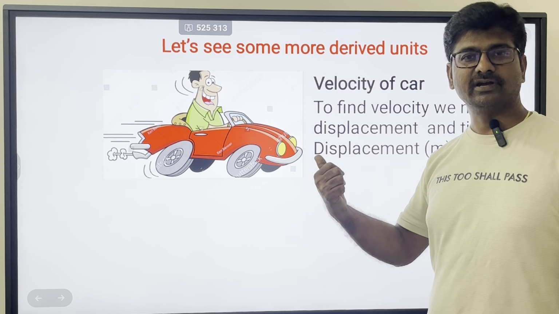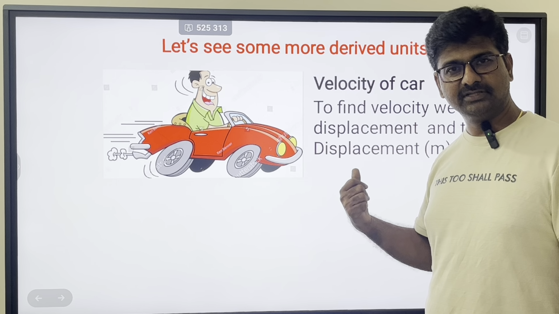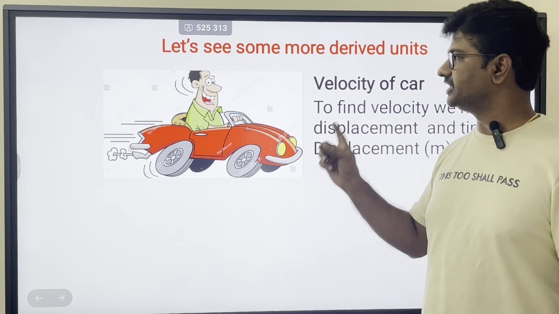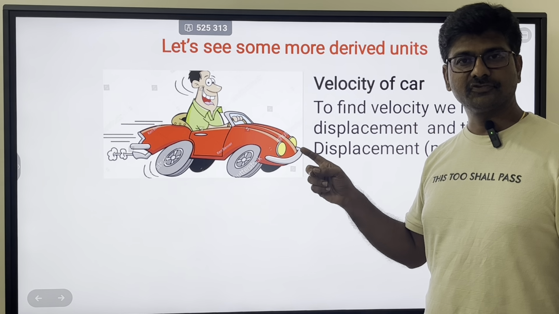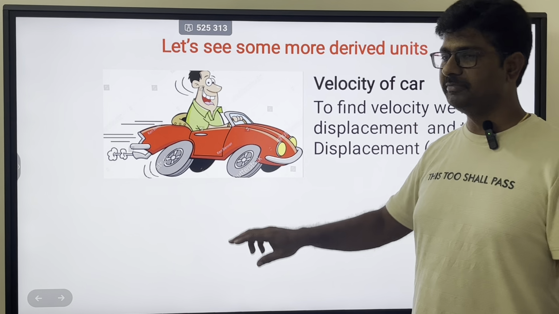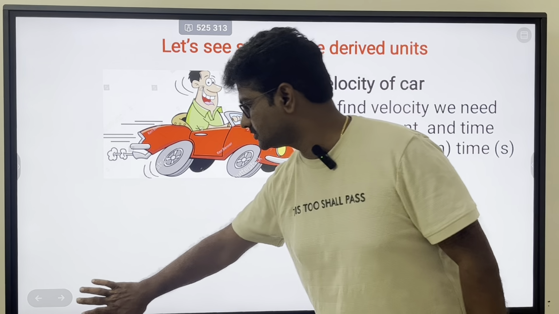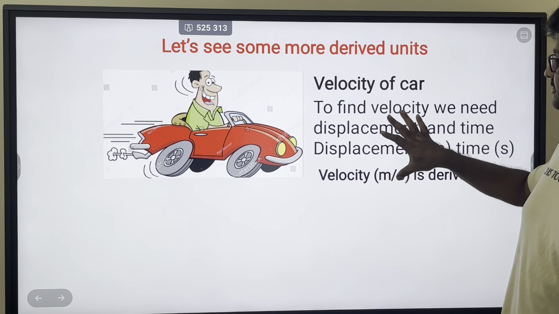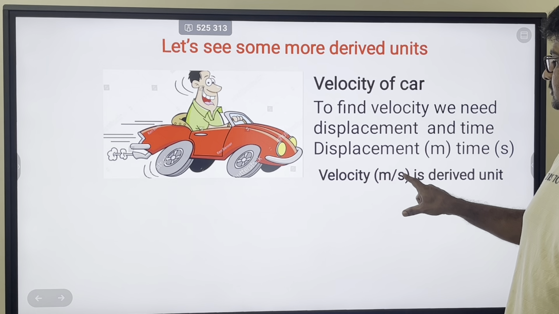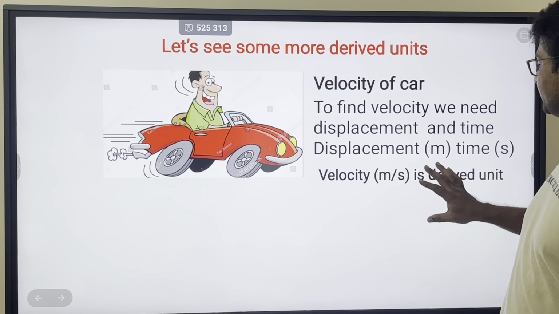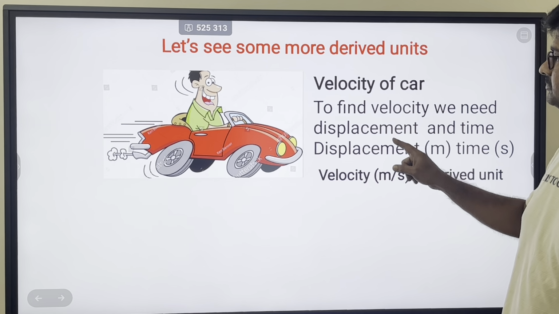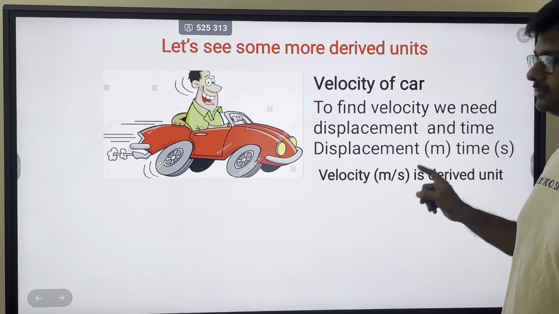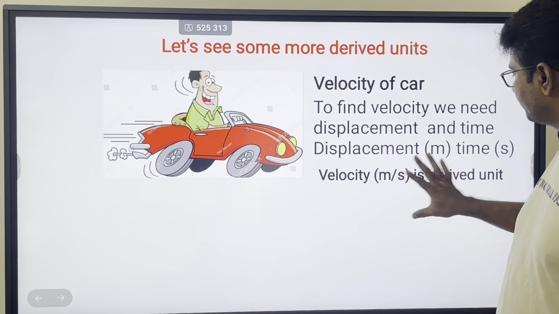So now distance traveled or displacement is a fundamental quantity. Time is a fundamental quantity. From these two, you are deriving the velocity. So velocity is meters per second. What are the units for this? So meters per second, because displacement or distance is in meters, time in seconds. So velocity is a derived quantity which you are deriving from length, that is the distance traveled, and time. So that's why it's a derived unit.